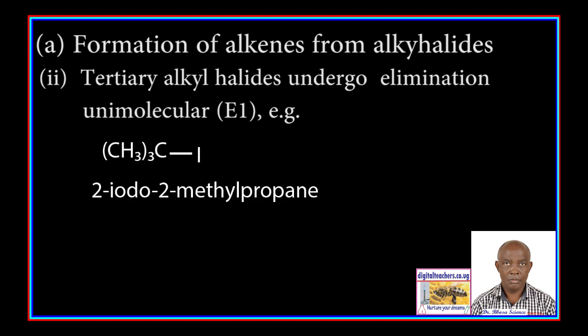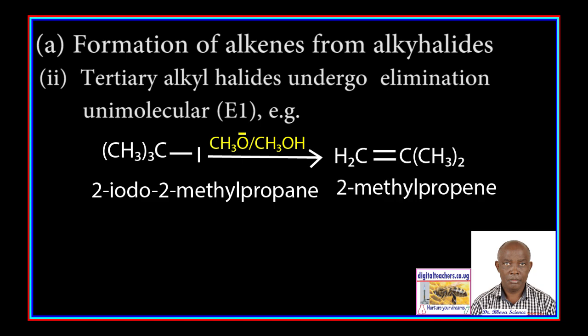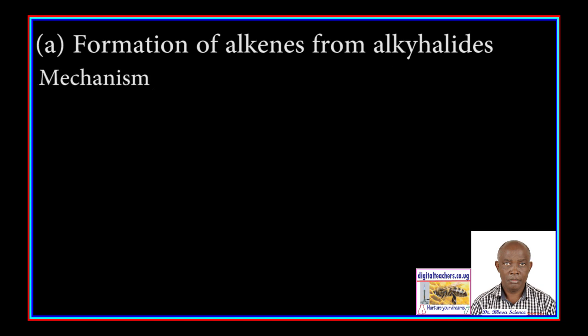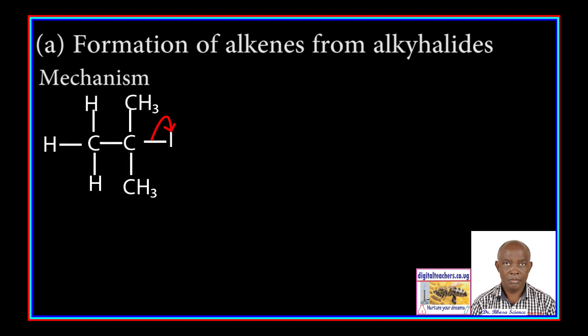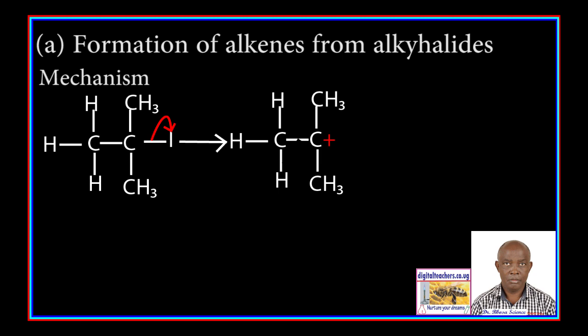2-iodo 2-methylpropane reacts with a solution of potassium methoxide in methanol to form 2-methylpropene. In the mechanism, 2-iodo 2-methylpropane ionizes and forms a positive charge on carbon atom that originally carried the iodine atom.